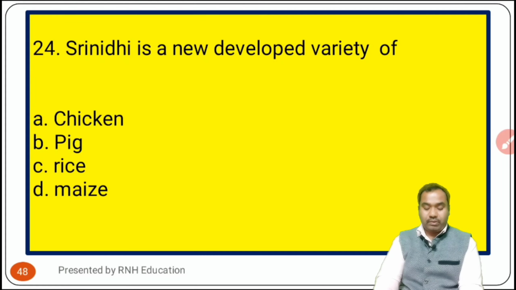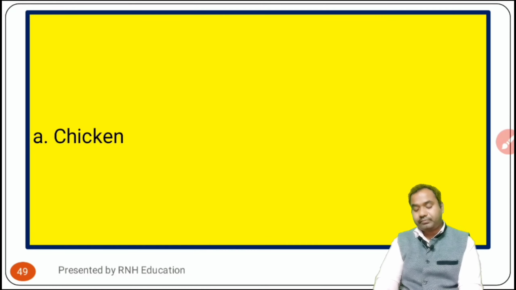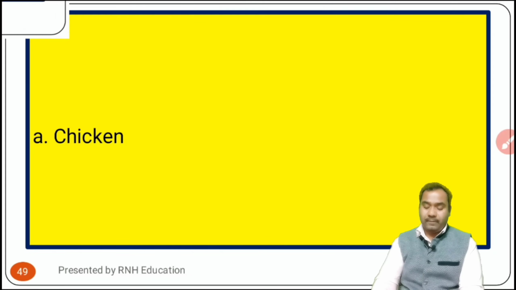Now the next question, question number 24. Srinidhi is a newly developed variety of chicken, pig, rice, maize. I think it should be chicken. Srinidhi. Okay, check the answer. The answer is A, chicken.